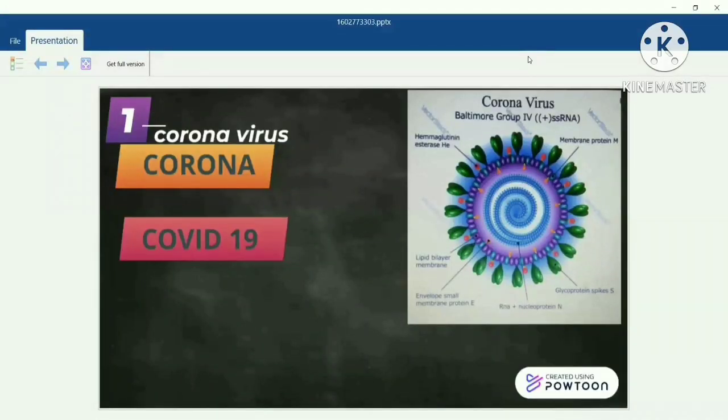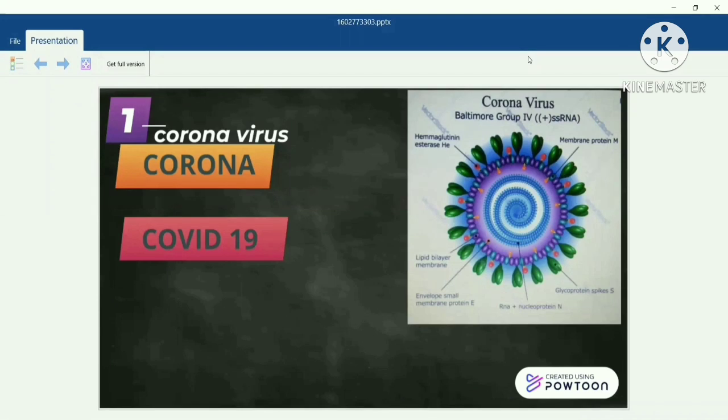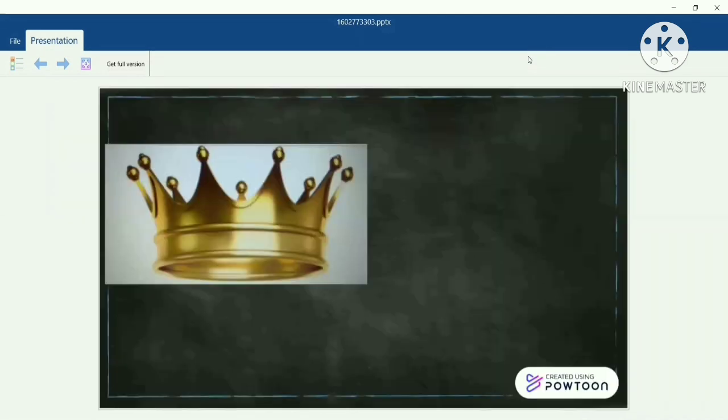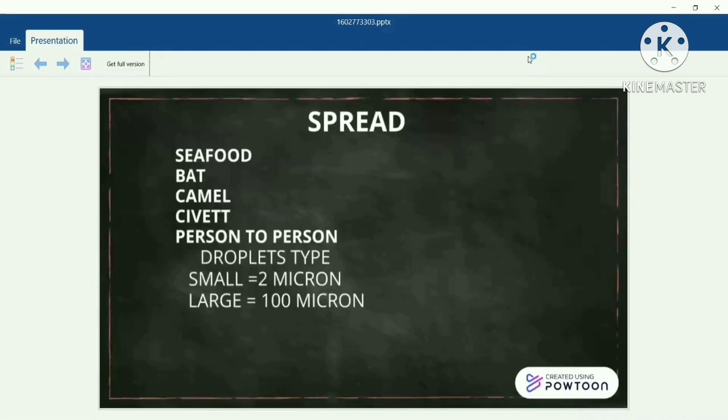So we'll see a summary briefly. This virus is known as coronavirus, meaning that it resembles the crown of a king. As you can see, the spike of the virus resembles the crown of a king. It is known as COVID-19 because the first case we got was on December 1st, 2019 in Wuhan city of China. Because it newly mutated in the year 2019 in the form of SARS-CoV-2, this is also known as novel coronavirus. Novel means new.